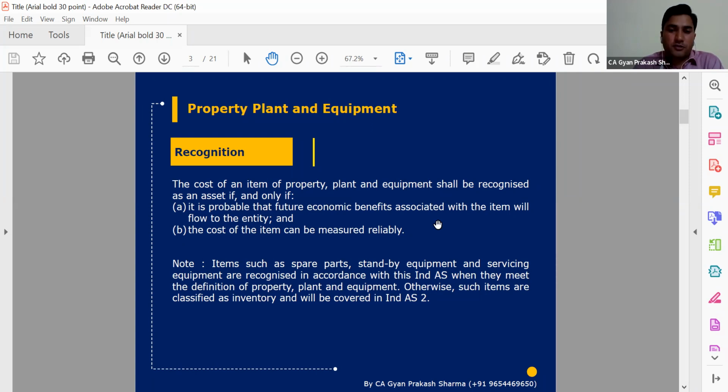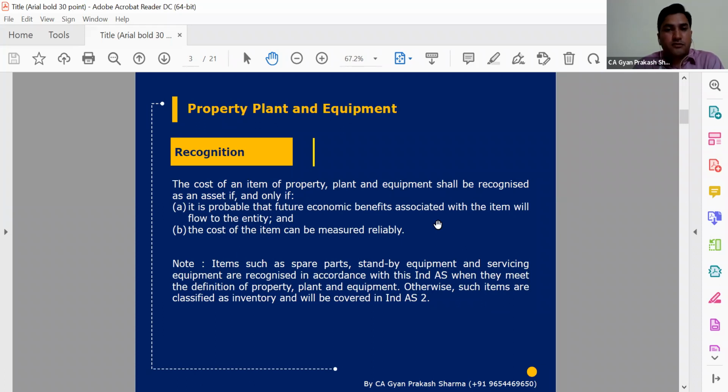If such spare parts and equipment are specifically related to a machine, not general parts, meaning we can identify that this part is specific to machine A or machine B, then that type of part will also be part of plant and machinery and property, plant and equipment, and will be governed by Ind-AS 16. Earlier, whenever we purchased stores and spare parts or consumables, we directly expensed them in the P&L account.